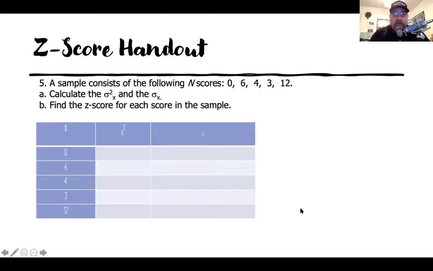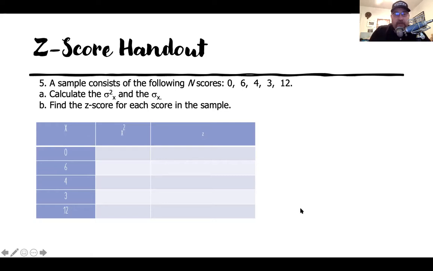Okay, another question I got from people was about the Z score handout. And this was posted on Canvas instead of a discussion activity. I had some additional questions for you to answer about Z scores. And I think it was the formatting that became confusing. So a question looked like this. Questions 5 and 6 on that handout are essentially the same, just with different numbers, just to give you practice.